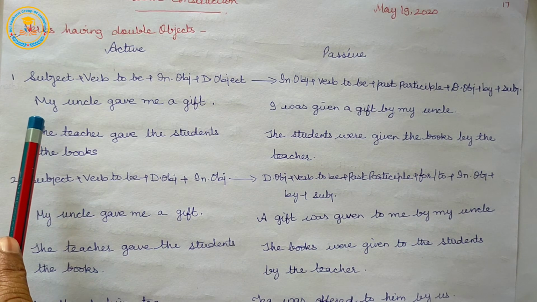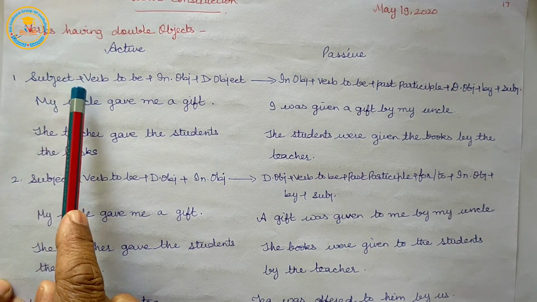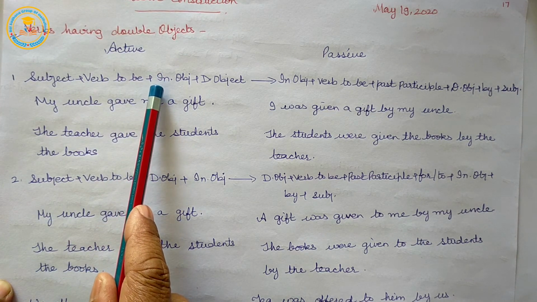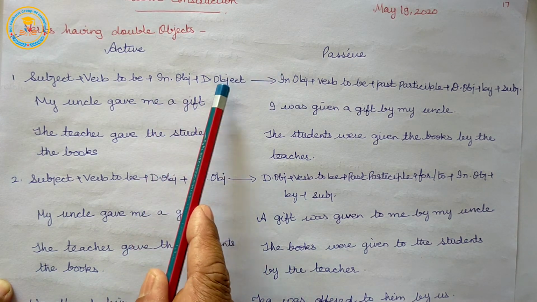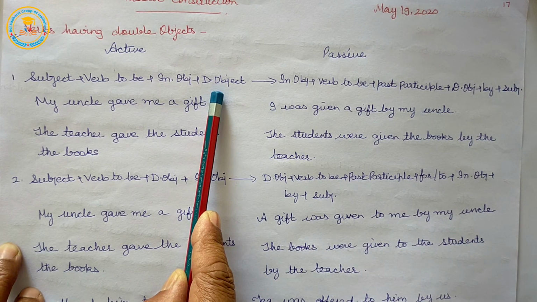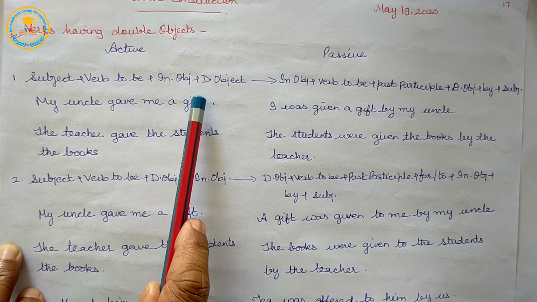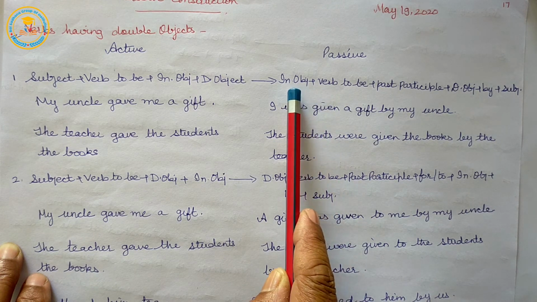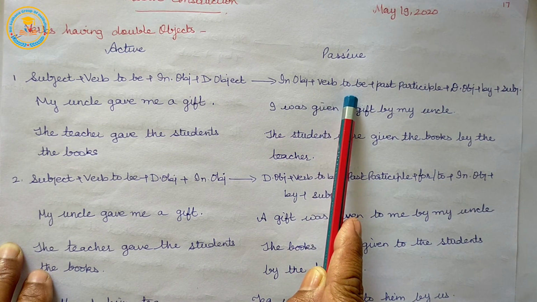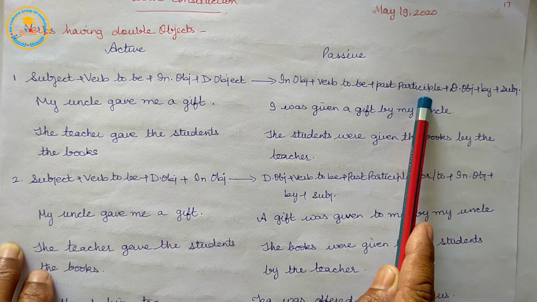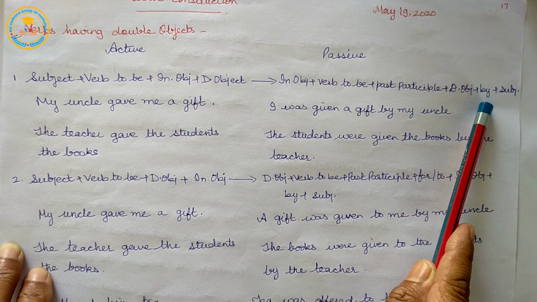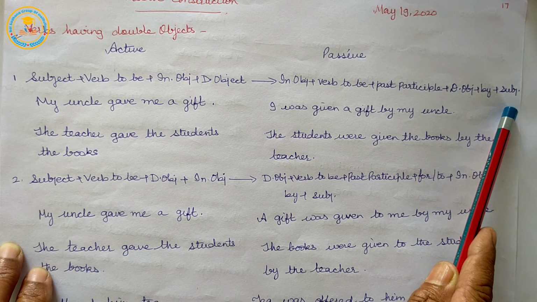The rule: structure, subject plus verb plus indirect object plus direct object. Passive form: indirect object plus verb to be plus past participle plus direct object plus by plus subject.